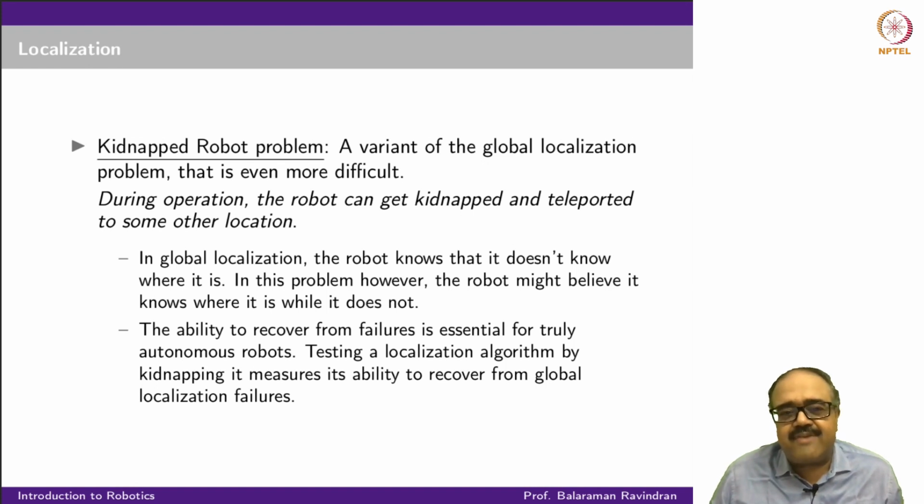The kidnapped robot problem is just a fancy way of saying that I could have arbitrary errors in my localization problem because of some unlucky sequence of noisy measurements, or an unlucky sequence of actuator failures. Therefore the algorithm falsely thinks that you are in a different part of the environment, but it continues to get new measurements that contradict its original localization, and so it has to somehow recover from that earlier erroneous estimation. Is it clear?